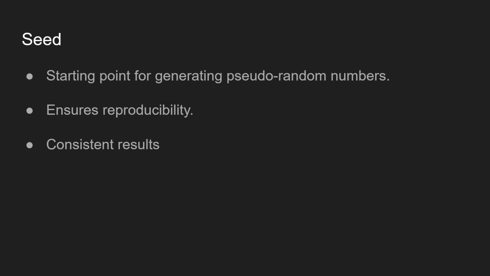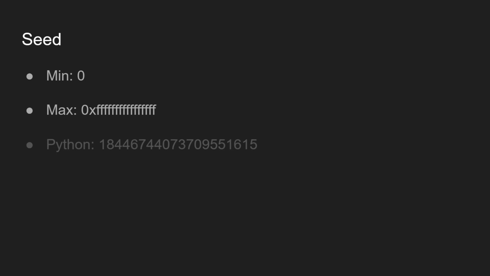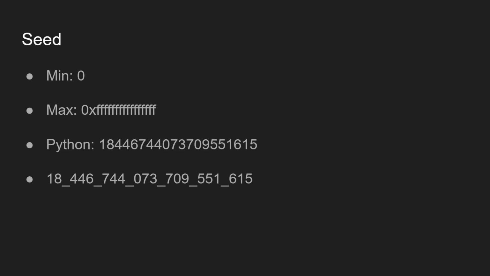Now, in ComfyUI, the seed has a minimum value of 0 and a maximum value of this hexadecimal number. In Python, if we were to convert it from hexadecimal number to integer, we are going to get this big number. For the most part, you should not be running out of seed numbers